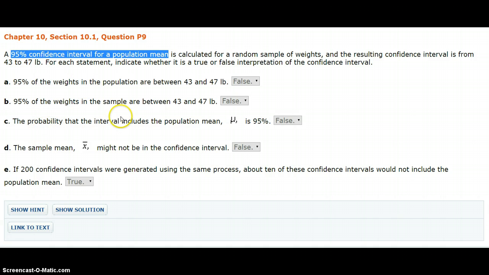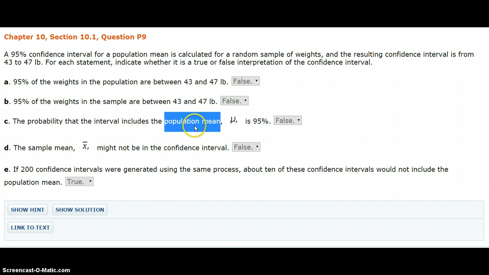The probability that the interval includes the population mean is 95%. Now this one, boy, that looks tempting because we are talking about a confidence interval for a mean, and this is what looks like we're being asked right here. So why isn't this correct? This one's a little more subtle.